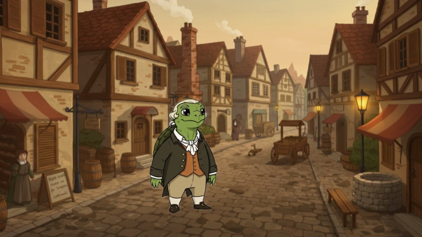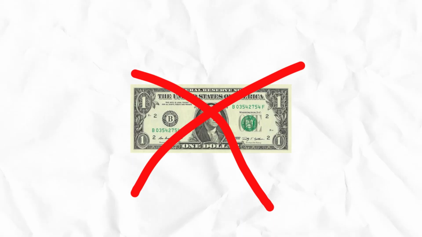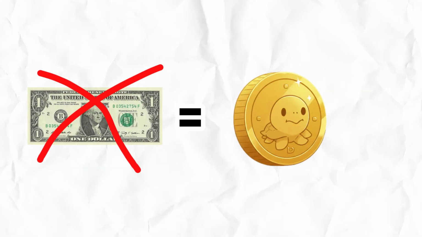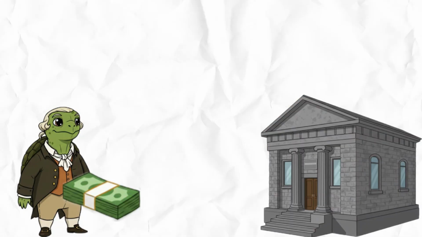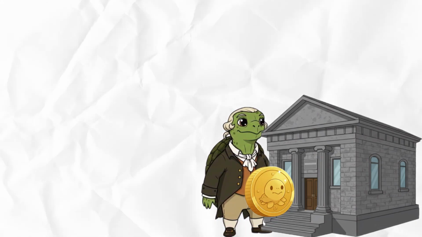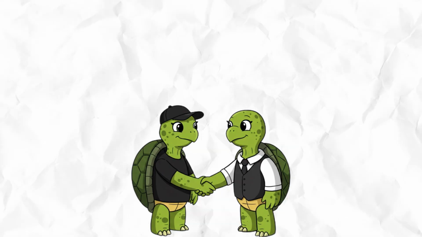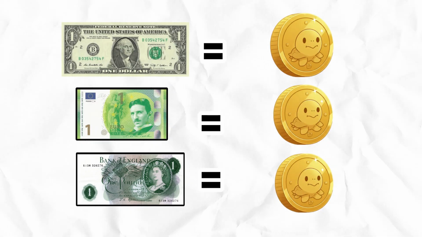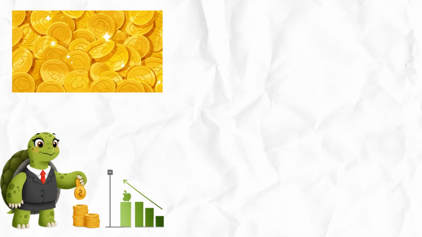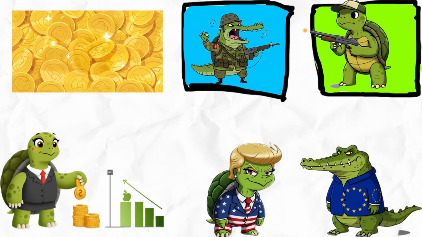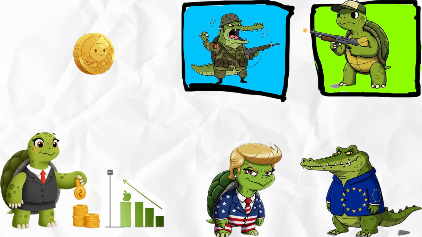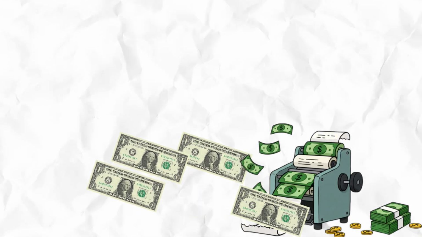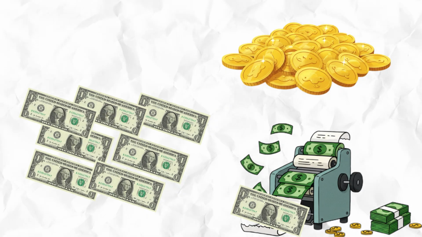A long time ago in Turtle Village, money wasn't just paper. Every dollar was backed by shiny gold coins. If you had $10, you could walk to the bank and trade it for gold. This was called the gold standard. It made things simple. Exchange rates between dollars and euros were stable because both were tied to the same shiny gold. But then, problems. The economy grew, wars happened, trade exploded, and there wasn't enough gold to back every single dollar. Countries wanted to print more money, but they couldn't unless they had more gold.